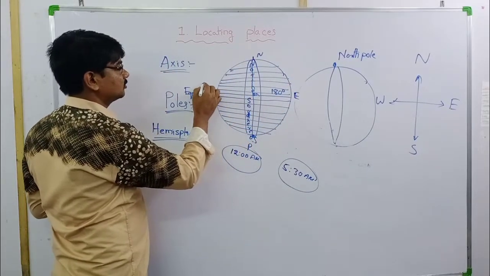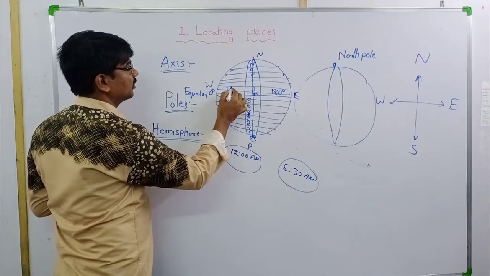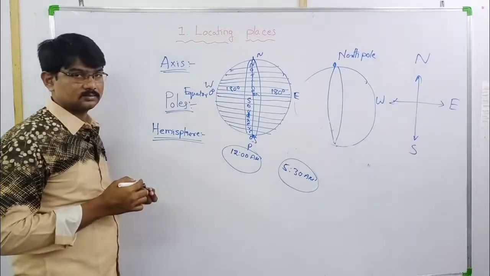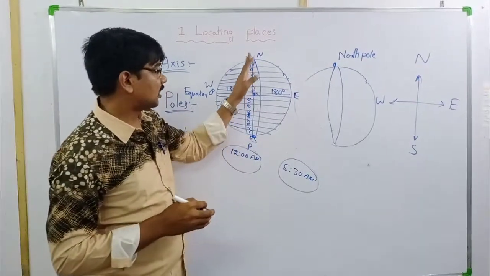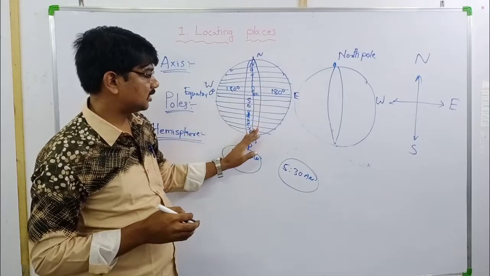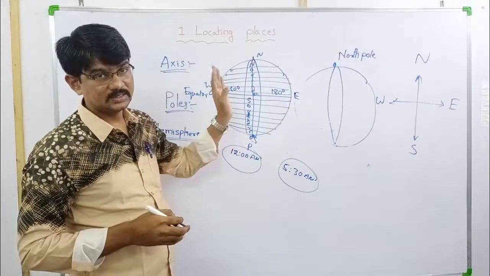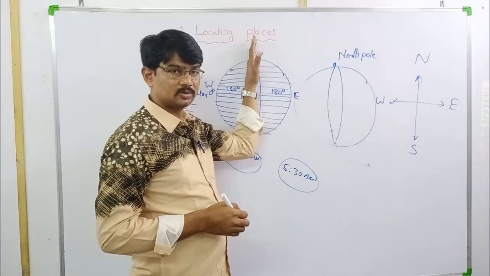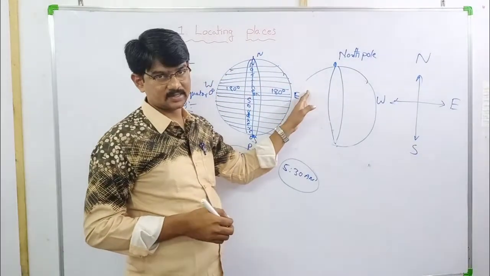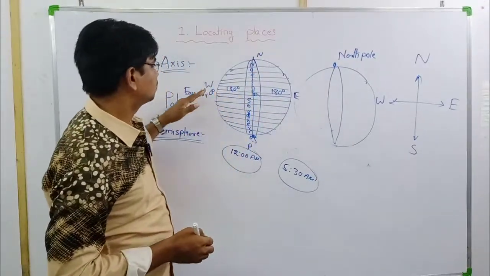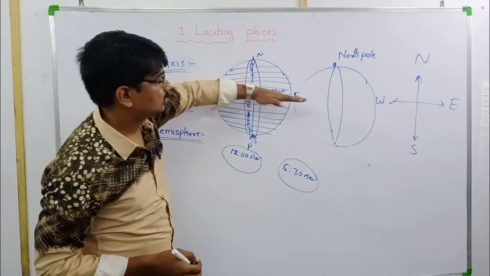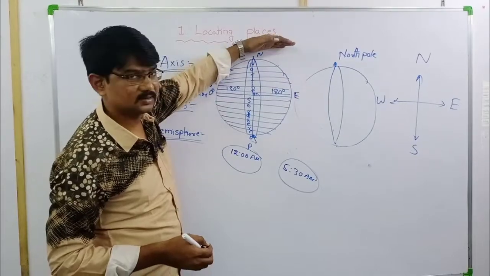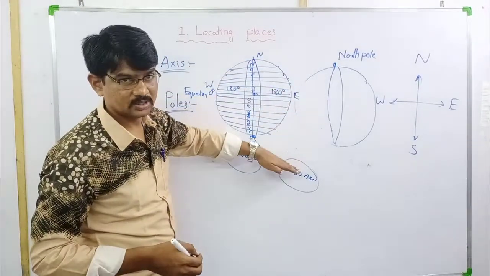Prime meridian to west side 180 lines are there. Now northern hemisphere finished, southern hemisphere finished. Now eastern and western hemispheres. What about northern and southern? Equator to north side, equator to south side.